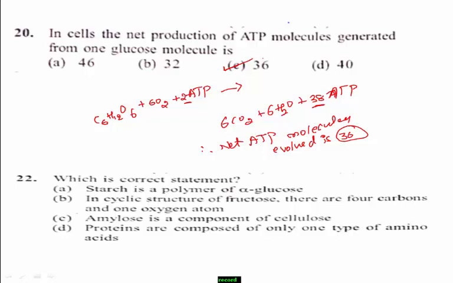As one of the theoretical points, remember students, when we observe the given options, among those, starch is a polymer of alpha glucose, because it is made with a number of alpha glucose units. Amylose is a component of starch. Remember, amylose is one of the components of starch, but they gave component of cellulose. So option C is a wrong statement.